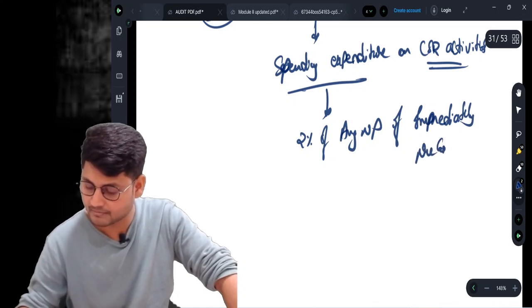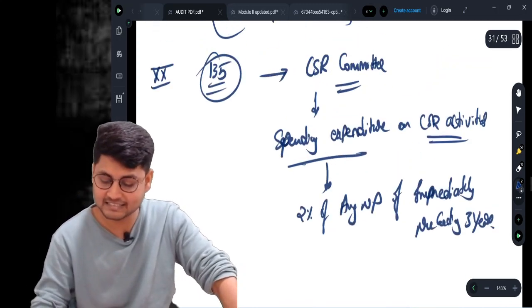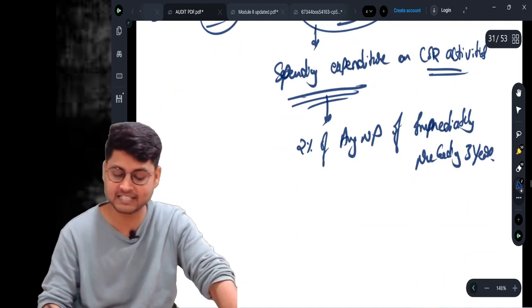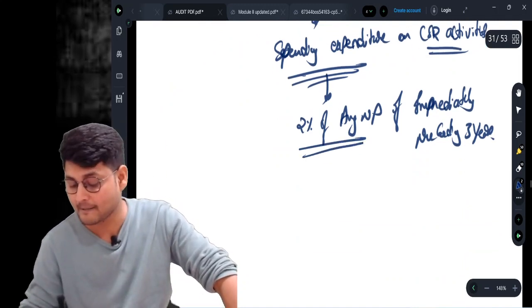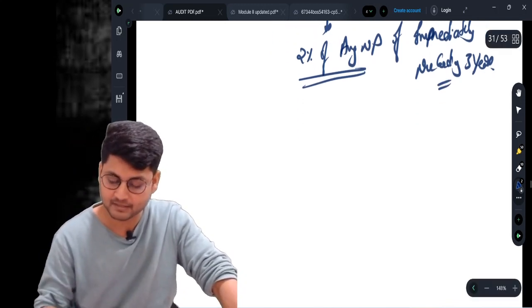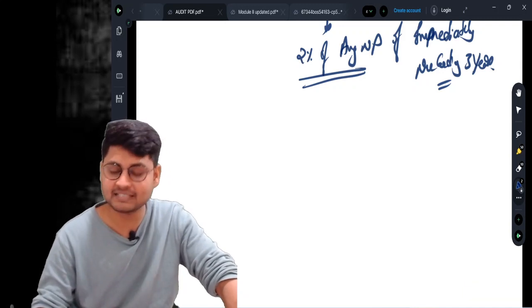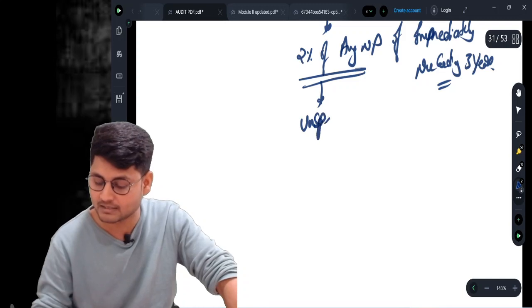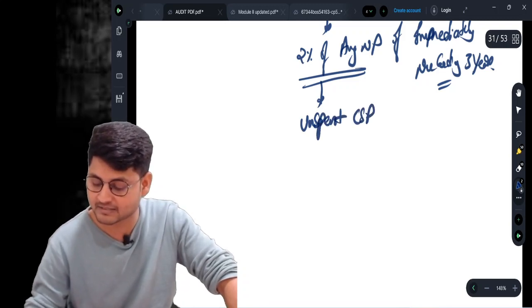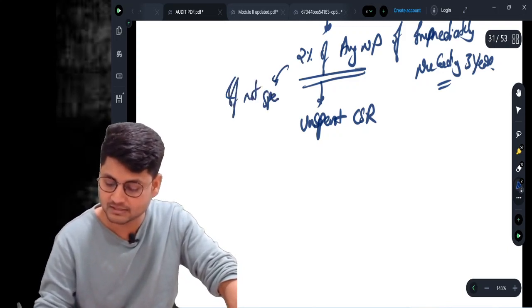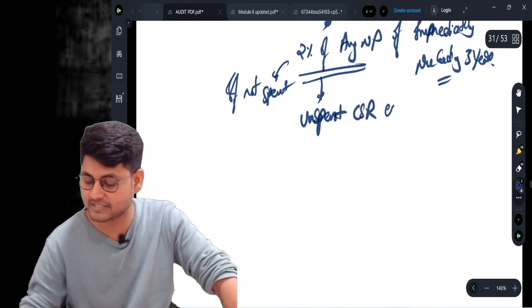This committee shall take care of the expenditures to be incurred in relation to CSR activities. So if this amount is spent, there won't be any problem. If this amount is not spent, it is called unspent CSR expenditure.